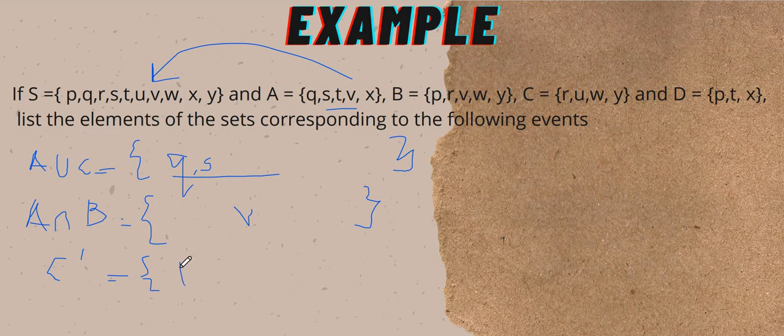So there will be P, okay, there will be Q, R, okay, R is already there. S, T, U also already have it. V, W have it. X, okay, that one. Okay, so I repeat again. Your C prime is P, Q, S, T, V, and X. Okay, class? Alright.